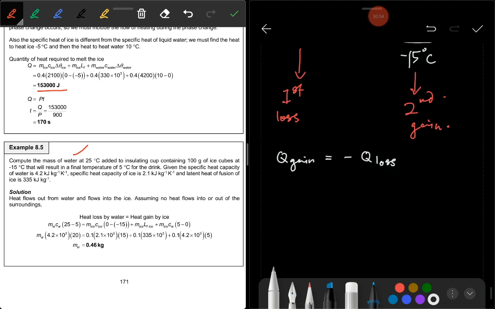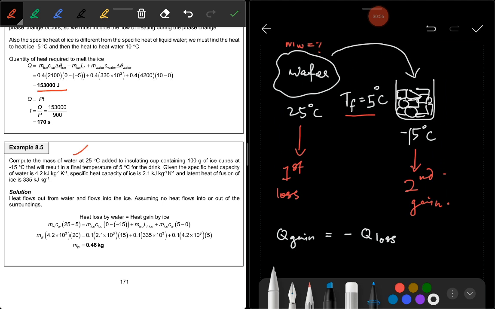I draw the phase diagram first. Phase diagram here, for the ice, for this system. Ice starts from minus 15 here, and then this is the final temperature 5. And then there is a latent heat, and here is 5. So for the ice here, there are 3: Q1, Q2, and Q3.